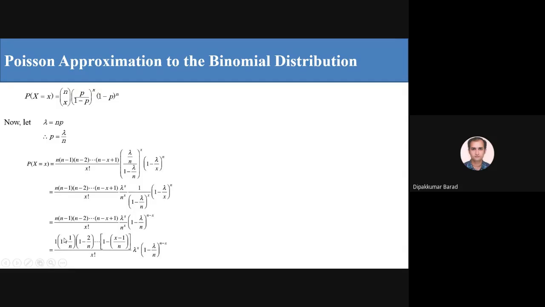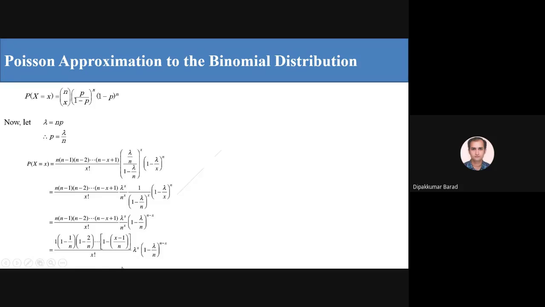So I get (1 minus 1 by n), (1 minus 2 by n), up to (1 minus (x minus 1) by n) upon x factorial. This n raised to x cancels out, so lambda raised to x, and (1 minus lambda by n) raised to n minus x. I hope everyone is clear. The total number of n appearing here is x times: x minus 1 terms, and again one n. If I take n common from these x minus 1 terms, that gives n raised to x minus 1, and with the n already there it is n raised to x, which cancels out here.